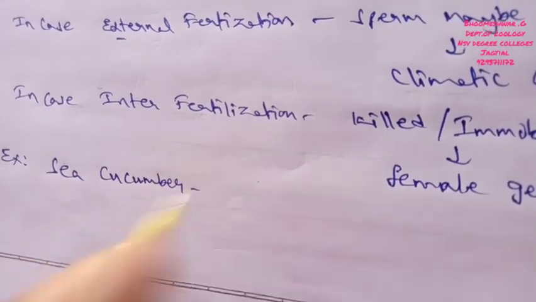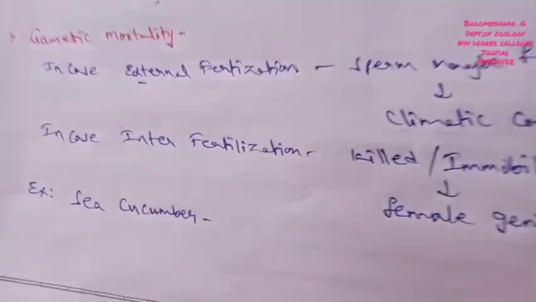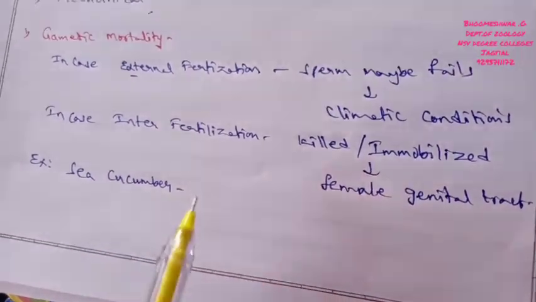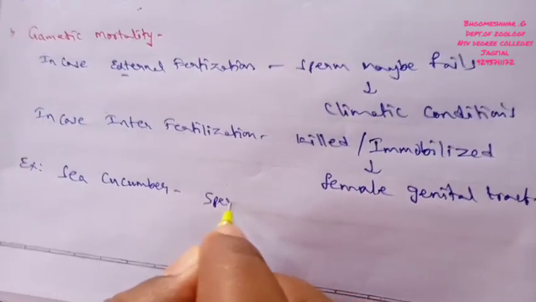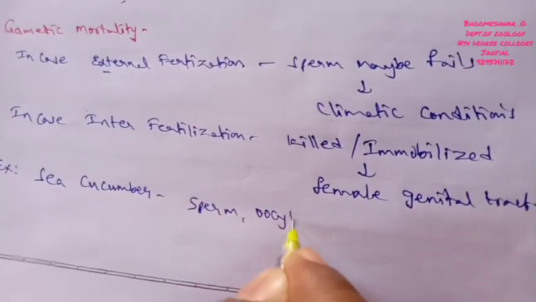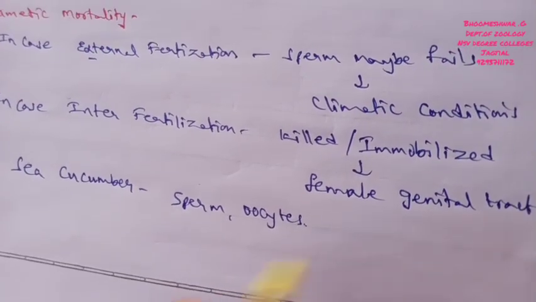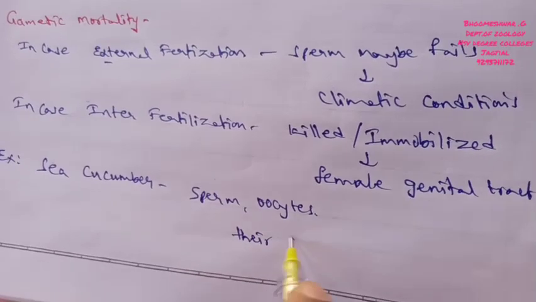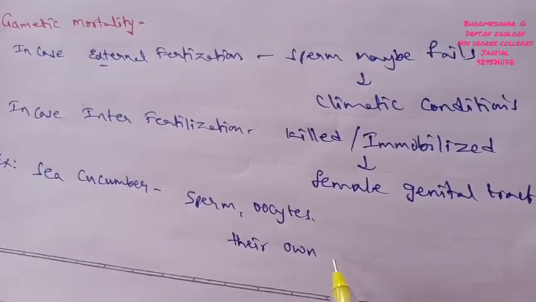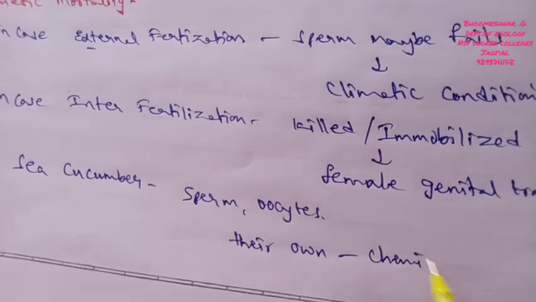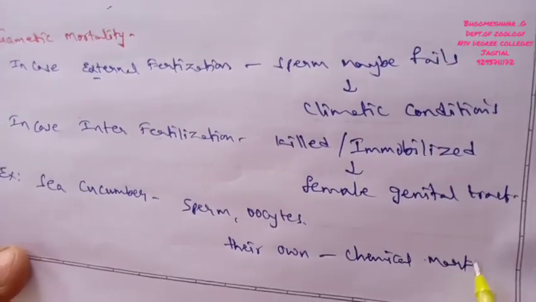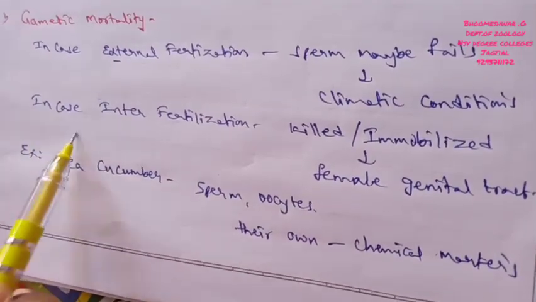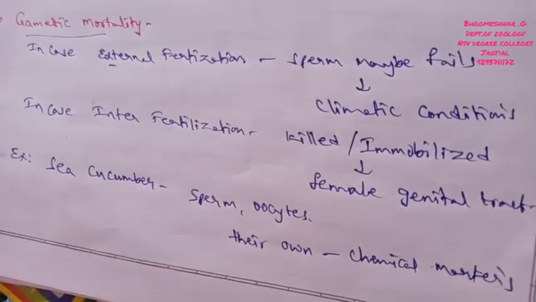Sea cucumbers release their sperm cells and oocytes into the surrounding water, but the sperm recognize their own species' gametes with the help of chemical markers. So this is one type of post-mating isolation, called gametic mortality.